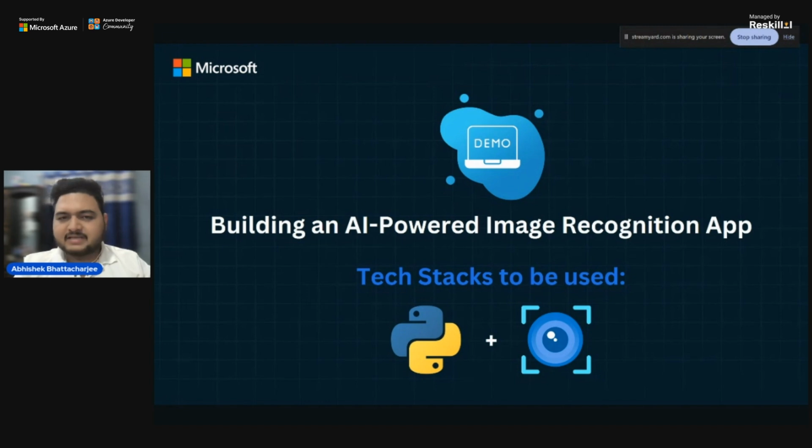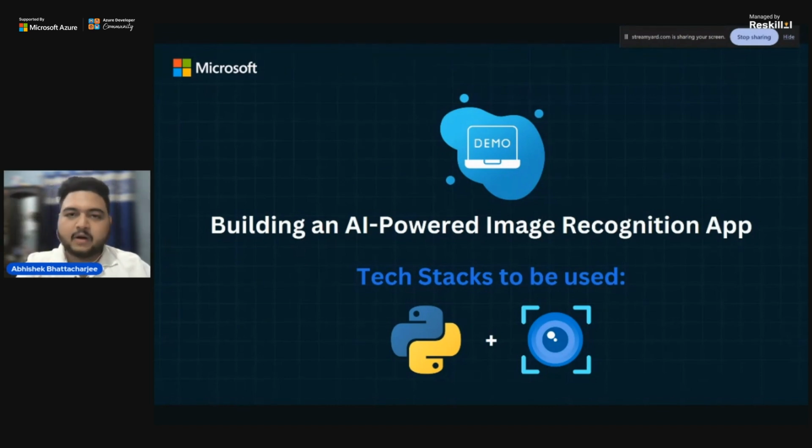Now you might be asking, Abhishek, it seems like quite a complicated project. What tech stacks are involved? Just wait and see, we will be using only two tech stacks. The first one is Python. The second one is computer vision. Only two things. For computer vision, we will be using just the endpoint and the keys, and the complete thing will be done using Python. These two combined can provide a lot of features that other languages can't. Python is basically built for this type of application. So we will be using only two tech stacks.